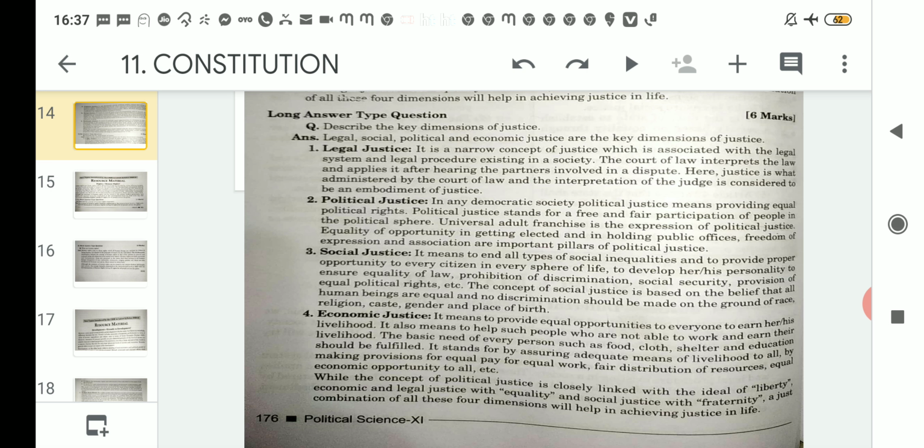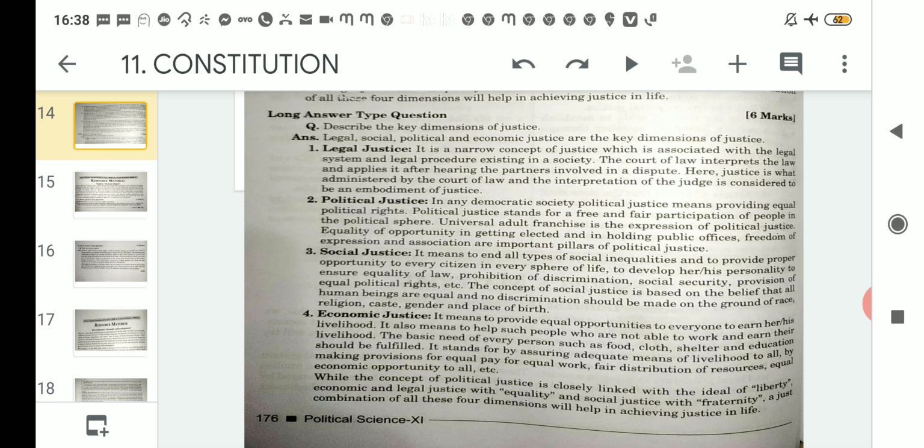Moving on to the second dimension, that is political justice. Under political justice, in any democratic society, political justice means providing equal political rights. That means it assures that political rights should be given to each and everyone, and that too in an equal form. So political justice stands for a free and fair participation of people in the political sphere. So universal adult franchise is the expression of political justice.